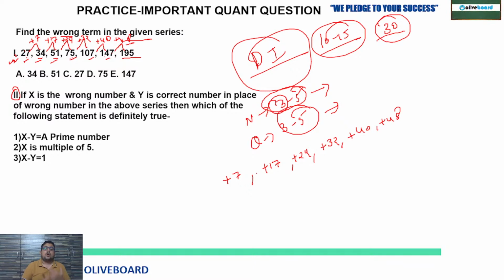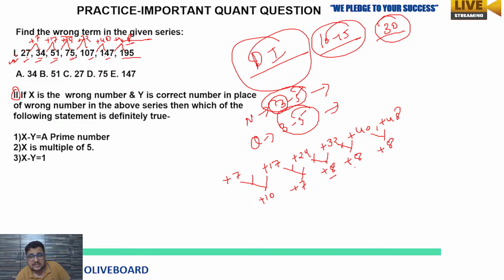So first see a common pattern. Can you see there are 6 differences? First, the difference of differences: it is plus 10, then plus 7. But after that, 24 plus 8 is 32, 32 plus 8 is 40, 40 plus 8 is 48. So this is repeating. So this might be the pattern, meaning the difference is getting increased by 8.